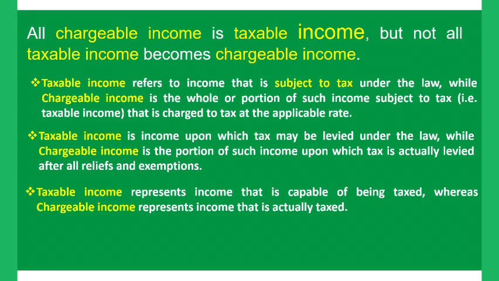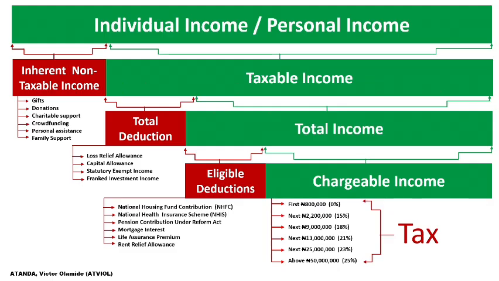So when we get our chargeable income, we apply the applicable tax rate to the chargeable income. We have the applicable tax rate of 0% for the first 800,000, then for the next 2.2 million, 15%. It is progressive. So we've understood how we get this. The next thing for us is to do the calculation, so that you have a better understanding of how to calculate these things.